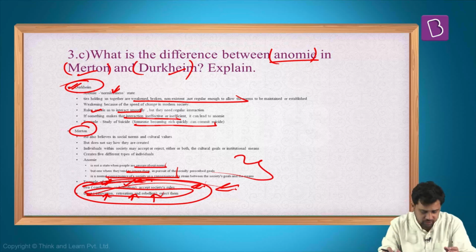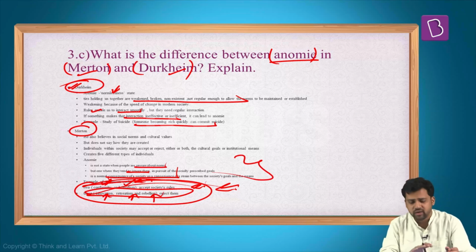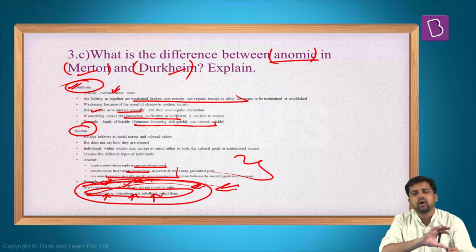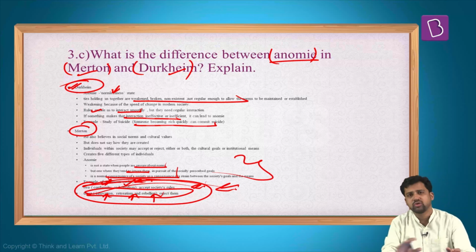Just give a brief, rough overview of things. You don't need to explain all these things in detail because it is again a 10-mark question. Only you should mention what does Durkheim feel about anomy, what does Merton feel about anomy. So that is going to sum up your answer.